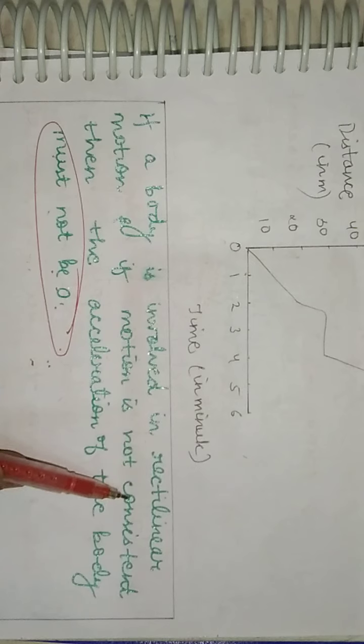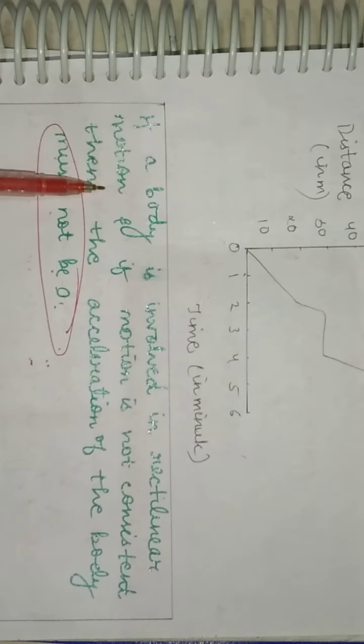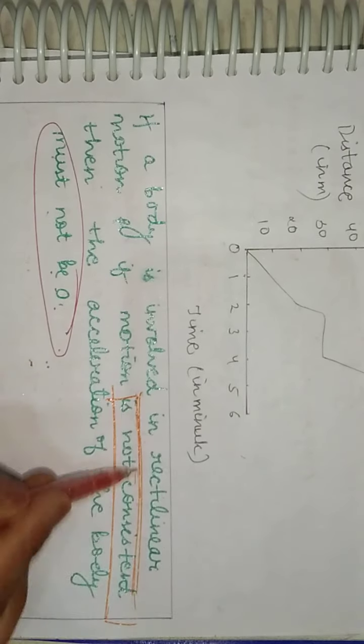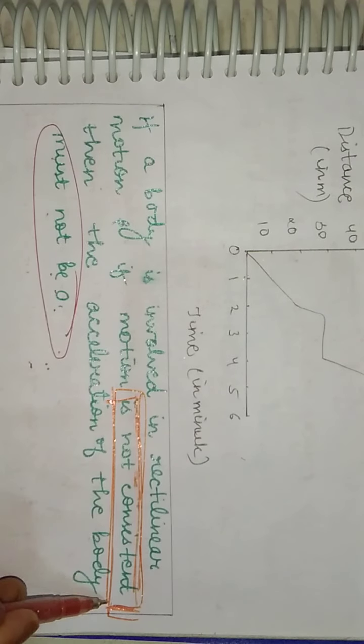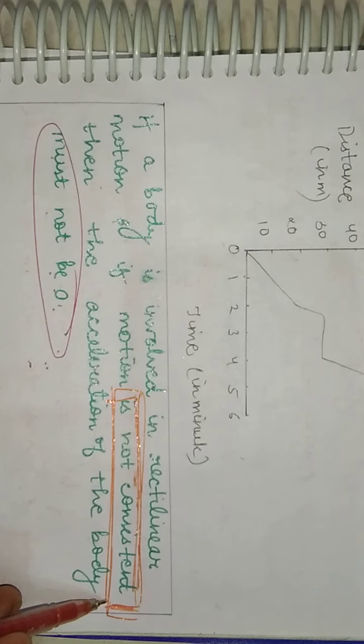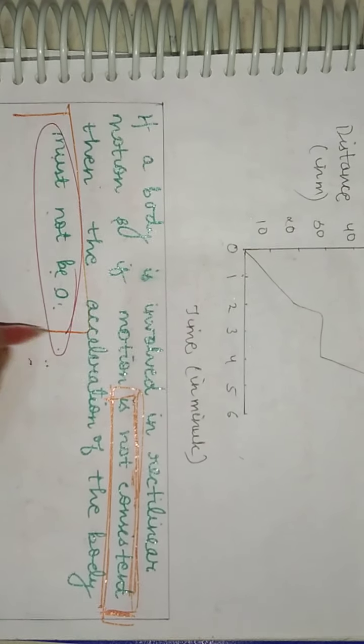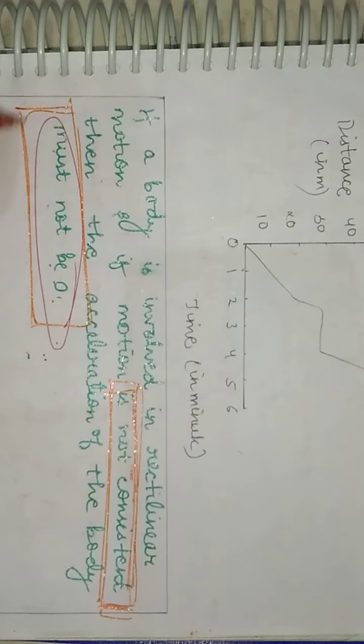Now if a body is involved in rectilinear motion, and if the motion is not consistent, remember this thing, in non-uniform motion the motion is not consistent because it does not cover the same distance in equal interval of time, then the acceleration of the body must not be 0, right? It must not be 0.